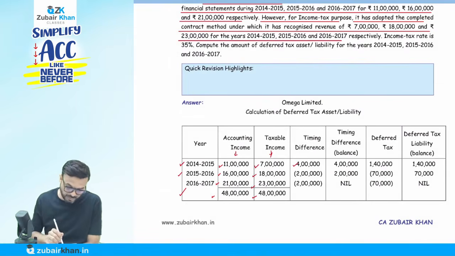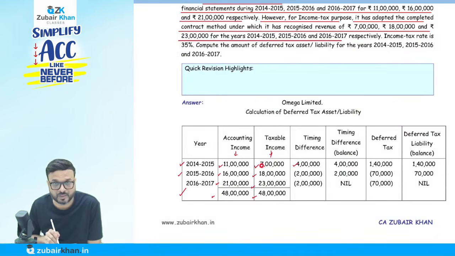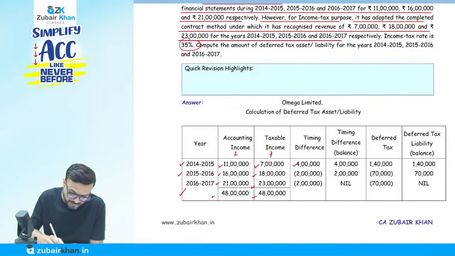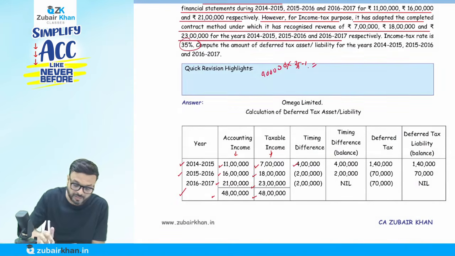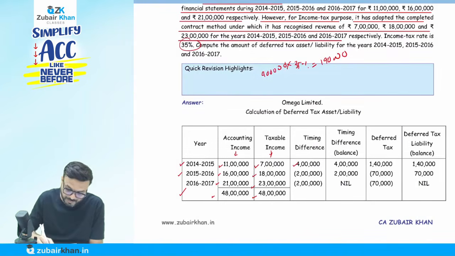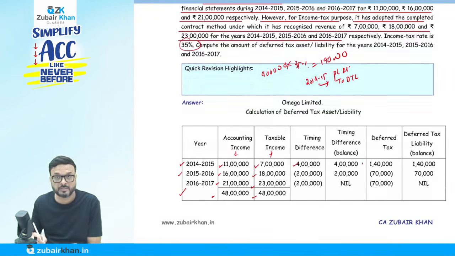If my accounting profit is more than the taxable profit, we pay a lower amount of tax, because we are going to pay the tax on the 7 lakh. How much is the difference? 4 lakh. 4 lakh multiplied by the rate of tax given, 35%. So 4 lakh multiplied by 35% comes to 1,40,000. So I'm paying a lesser amount of tax now. So it's a deferred tax liability. So profit and loss account should be debited to deferred tax liability in the first year, 2014-15. Now 1,40,000. So they created 1,40,000.